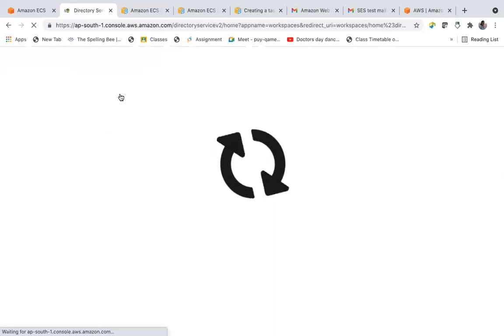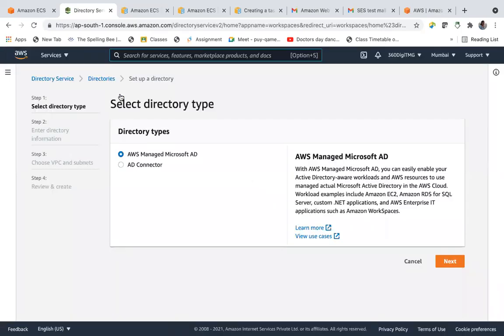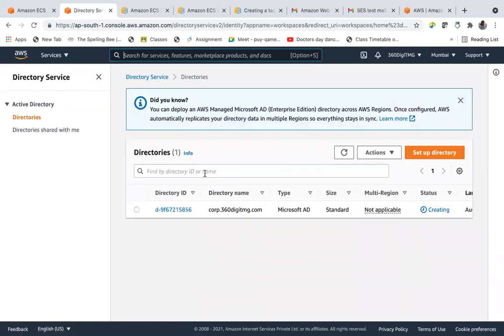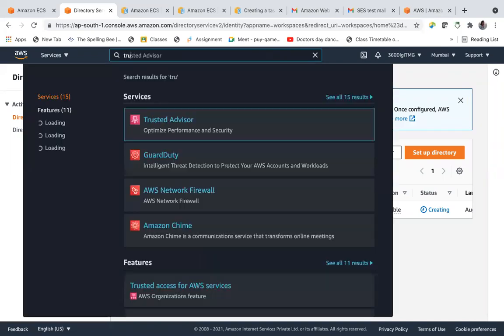Let's set up one more directory, but it takes time. Usually it takes some 15 to 20 minutes to set up a directory. So let us continue workspace in tomorrow's class. Meanwhile, we will also discuss trusted advisor and end the session.